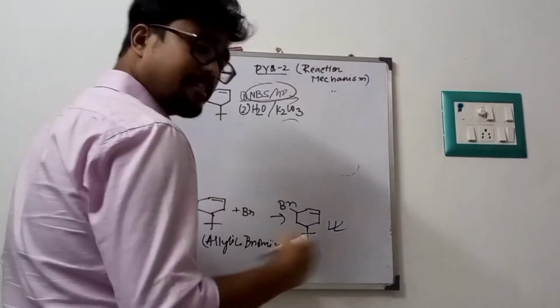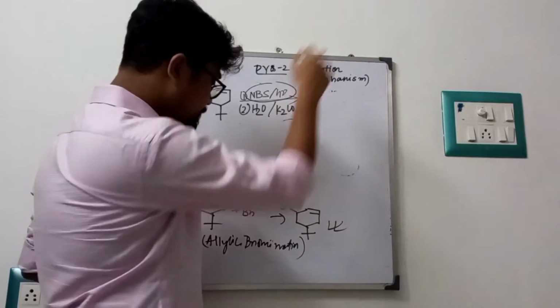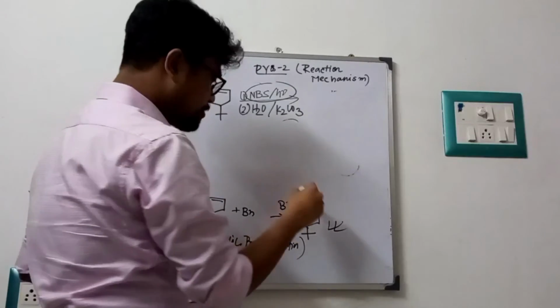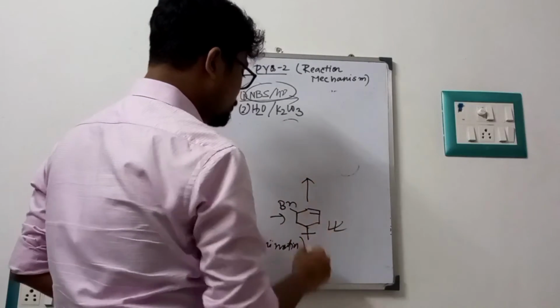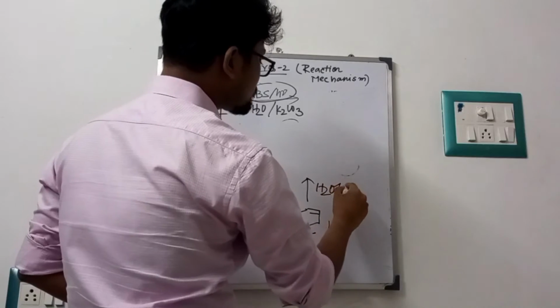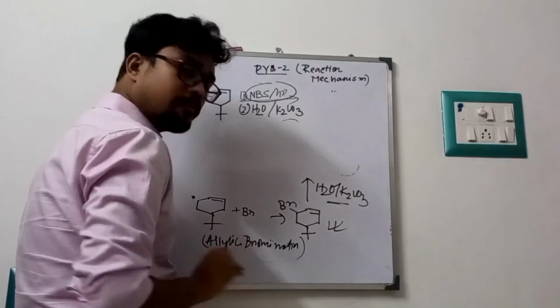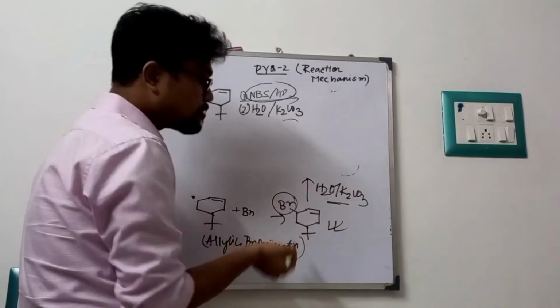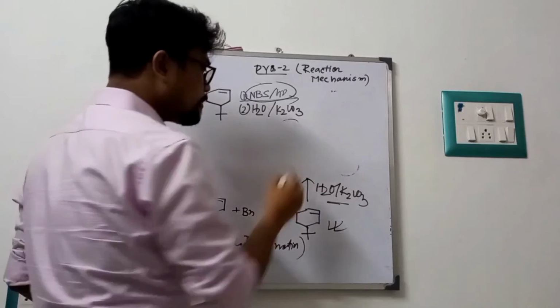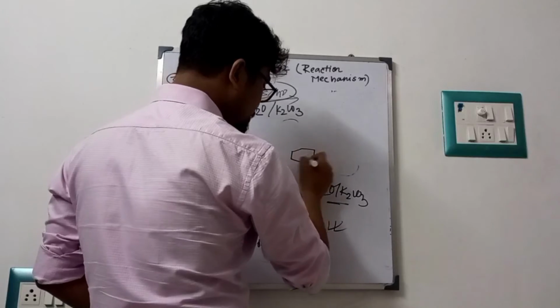So after that, I think you draw the intermediate. This is the first intermediate. Then we will use water in presence of K2CO3. Now in this condition, bromine is a very good leaving group. It is very bulky, that is why it is a very good leaving group. Bromine will leave, and we get a carbocation.